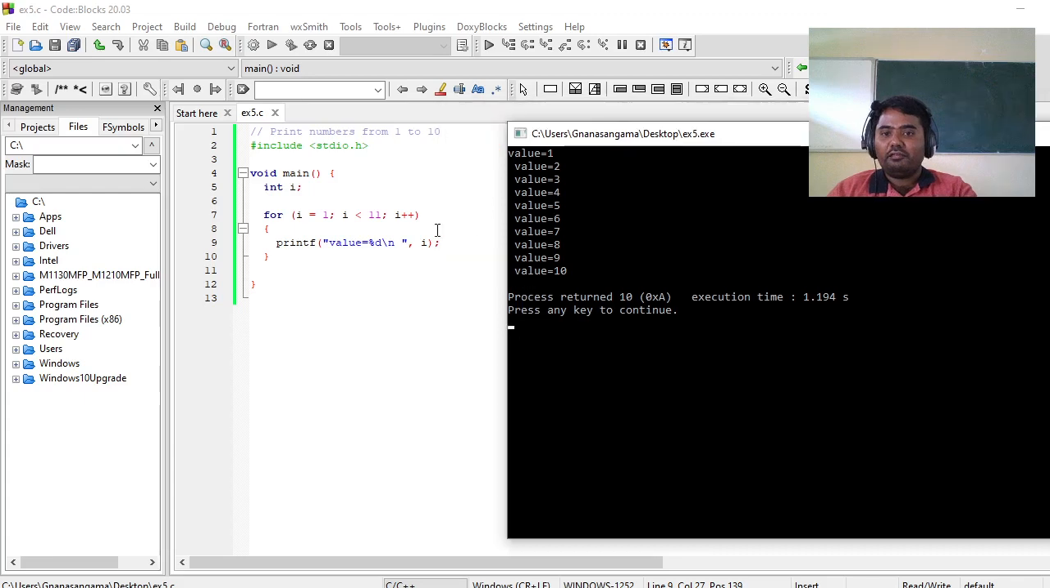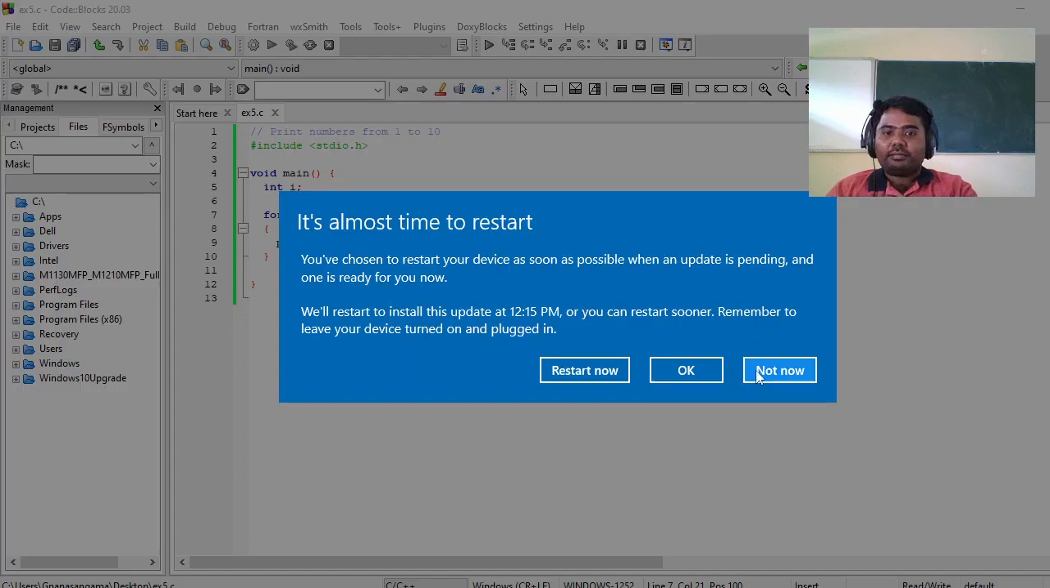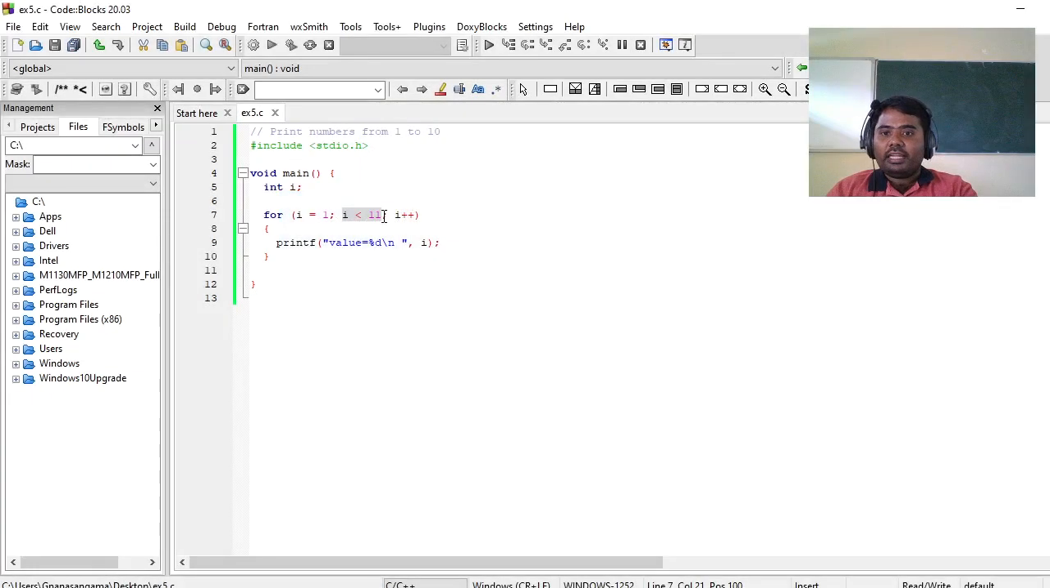So a for loop has three important things. One is initialization, condition, and increment or decrement. Initialization will happen only once. Condition and statement will get executed multiple times. Even the increment. The order is simple. After the condition is checked, if the condition is true, it will go for the statement. Once the statement is executed, it will go for the increment.